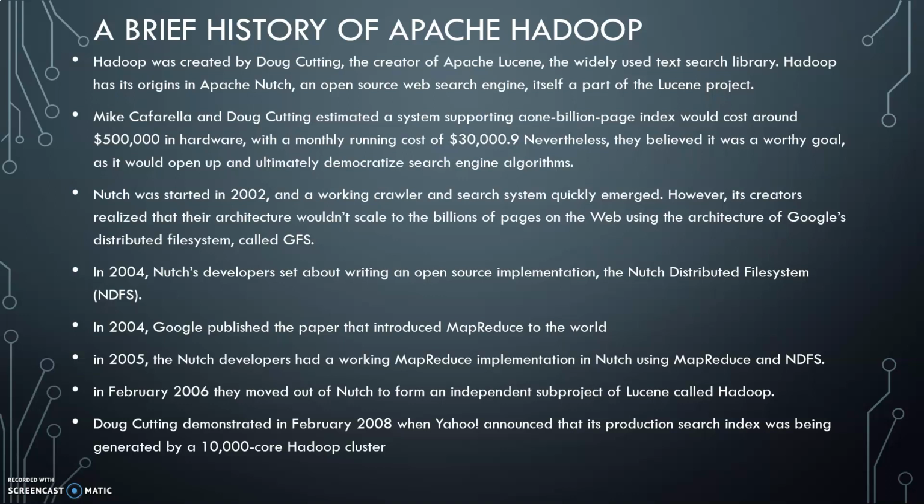In 2004 they created the Nutch Distributed File System. Then in 2004 Google published the paper on MapReduce. In 2005 the Nutch developers made use of the GFS, the Google File System, and created MapReduce and NDFS, that is the Nutch Distributed File System.